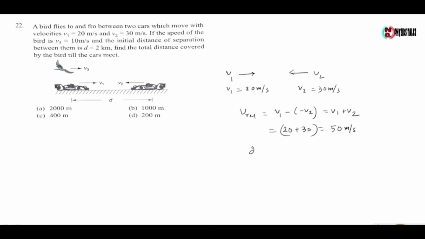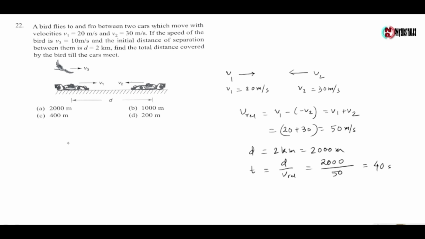Now the distance between the two cars is 2 km, equal to 2000 meter. So the time taken for the cars to meet is d by v relative, which gives 2000 by 50, equal to 40 seconds.